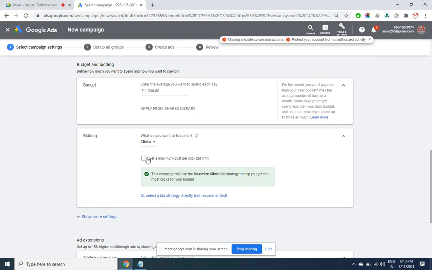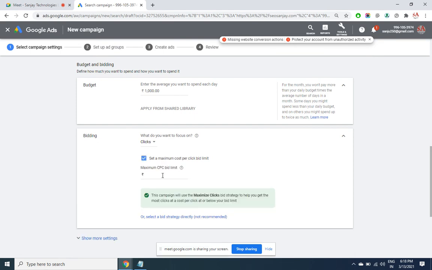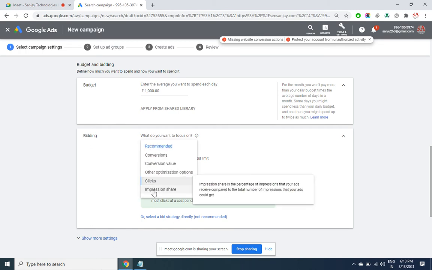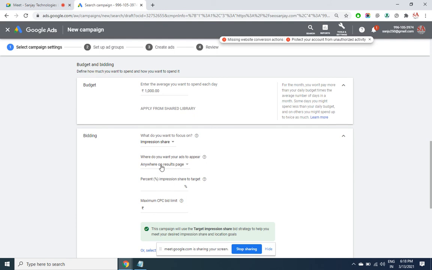You may want to pay on a per click basis, maximum 20 rupees. Or you may want to pay according to impression share. Impression share in the sense that you may say at least 50% of the time my ad has to come in the absolute top position or in the top of the results page, anywhere on the first page. Top of the results page means first page results. Absolute top means first rank only. Either I want first rank or I don't want any rank.